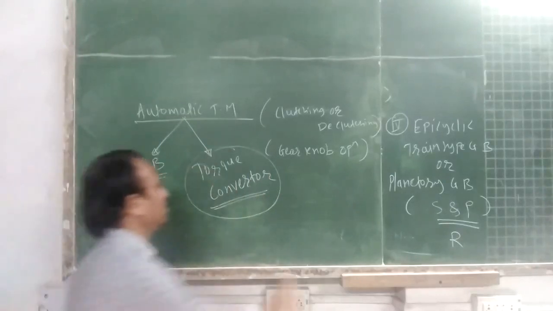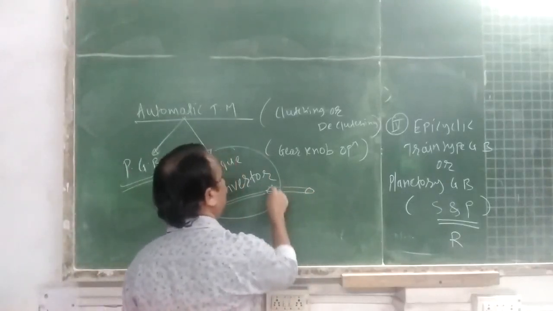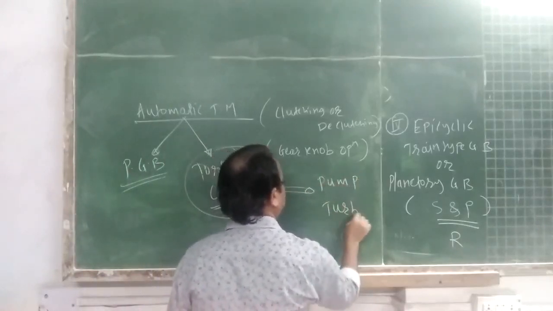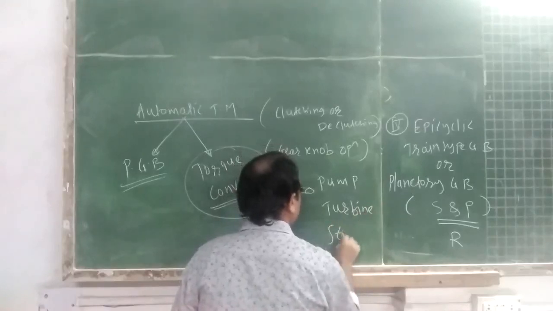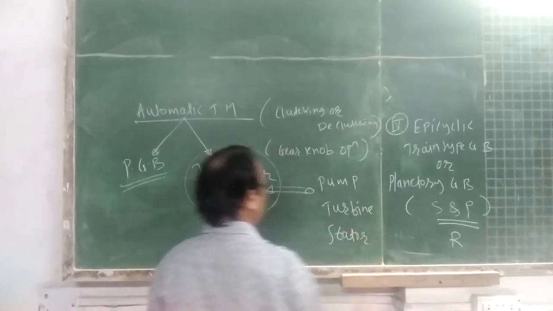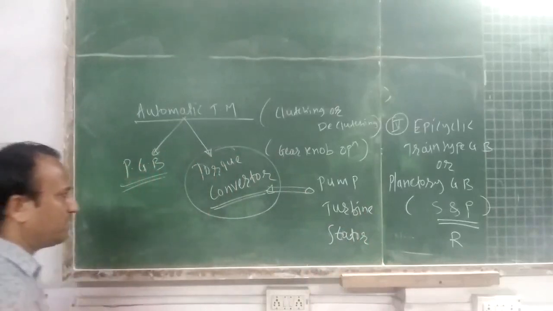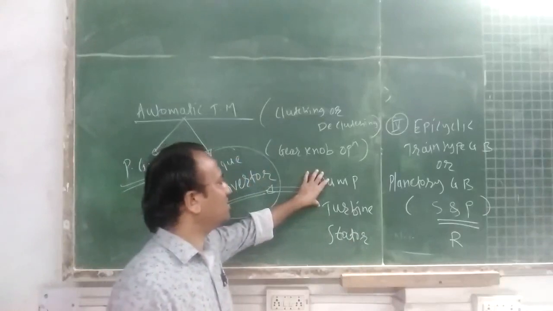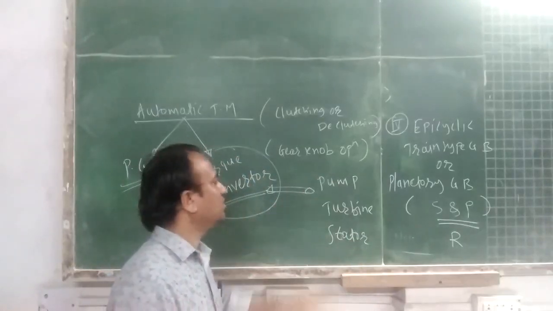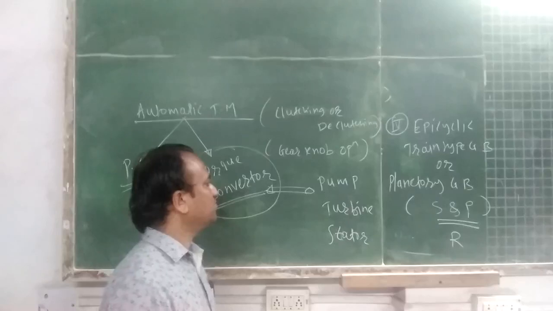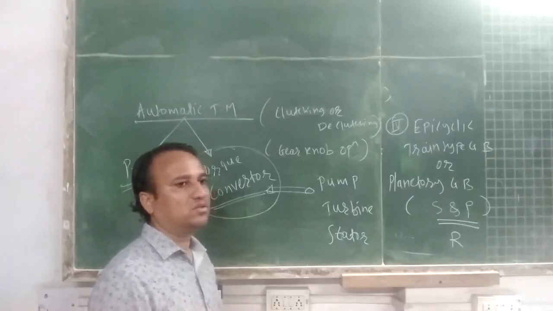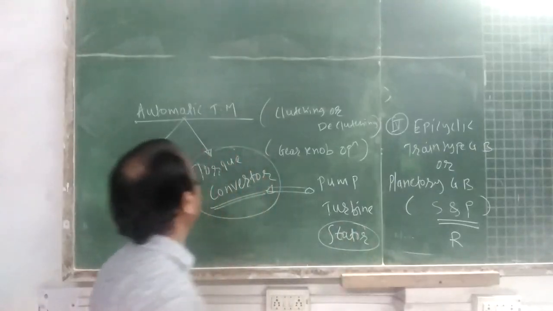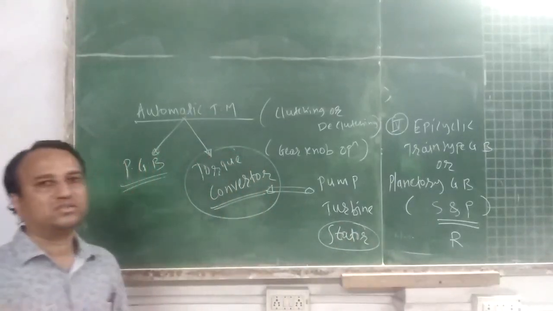The torque converter has important components: pump, turbine and stator. The first category of hydraulic clutch is the fluid flywheel or fluid coupling, in which only pump and turbine are present. The stator is the additional element in the torque converter.